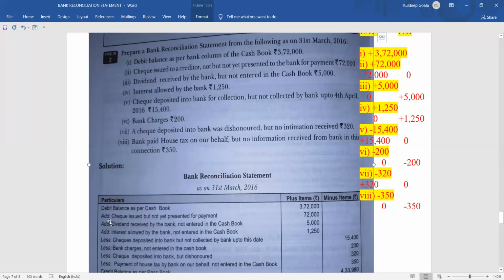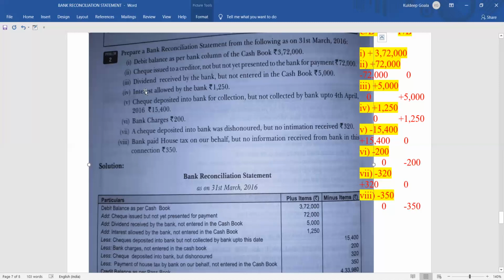So what will you write? Add check issued but not presented for payment. You can change the sentence. Here we have written it, check issued but not yet presented for payment. 72,000 will be put in the plus amount. Okay, because the change was to be done through plus 72,000. So it has been put here plus 72,000.